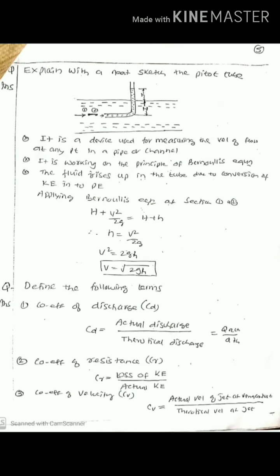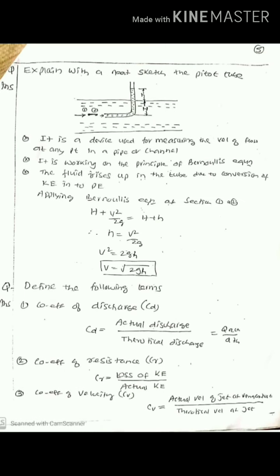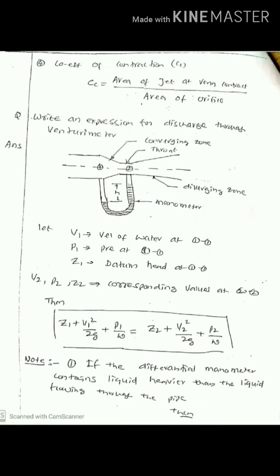The third is the coefficient of velocity, CV. It is the ratio of the actual velocity of the jet at vena contracta to the theoretical velocity of the jet. I told you vena contracta means the place where the area is minimum. Then the coefficient of contraction, CC, is the ratio of the area of the jet at vena contracta to the area of the orifice.